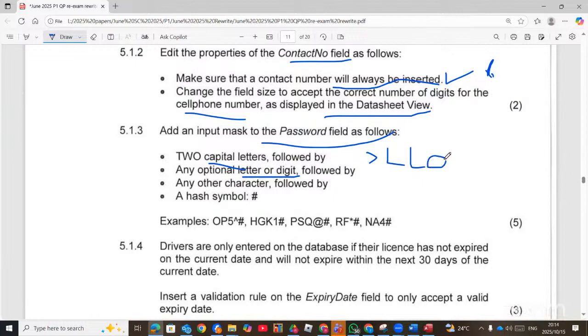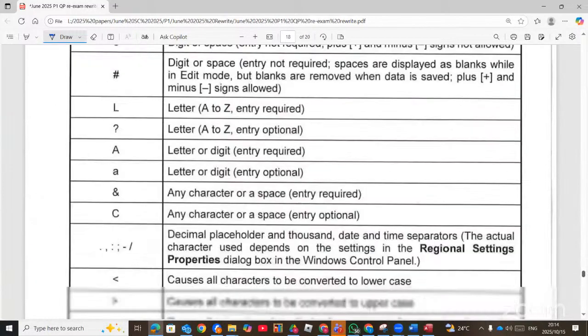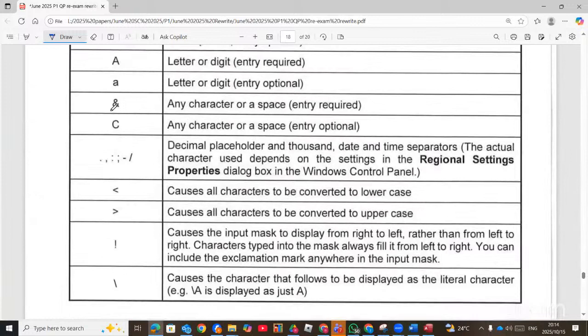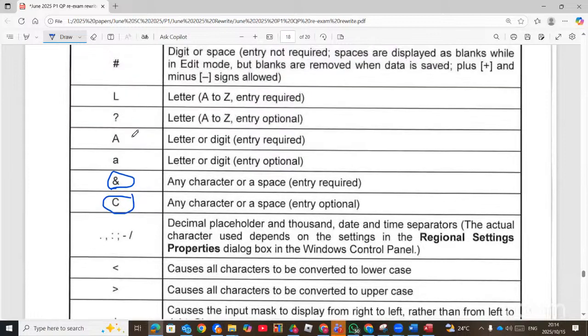So this is small a. Any other character: if you are not sure, you must go and check from the input mask character sheet. Any character we use N, this one. And then optional character we use C. Capital A, letter or digit.